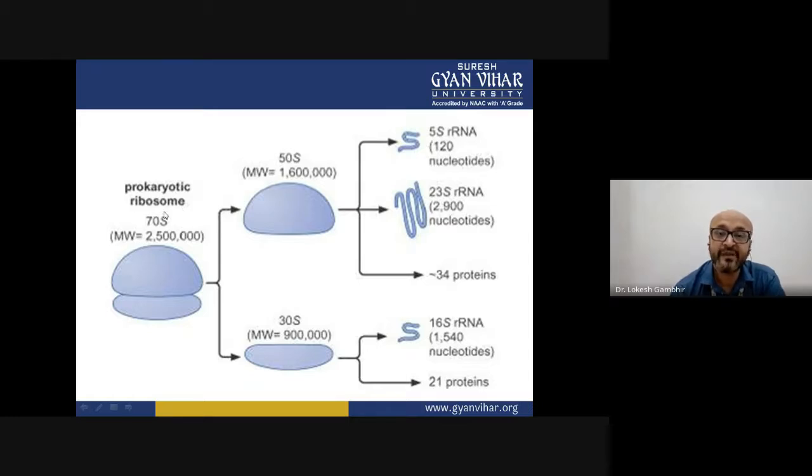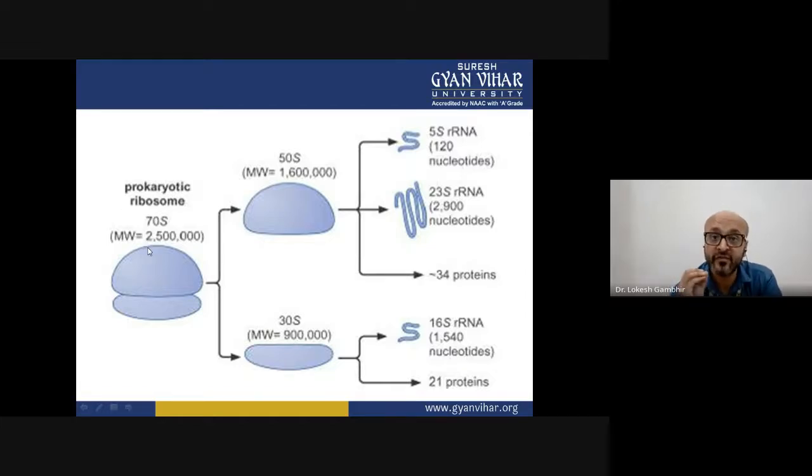ribosome is of 70S. That is the measuring unit. That is 70. S means rate of sedimentation, 70S. Now, this is made up of two units, a large and a small subunit. Collectively, the molecular weight is 25 lakh Dalton. Now, when we split it, there is a large subunit, there is a small subunit. The 70S is split into 50 and 30.